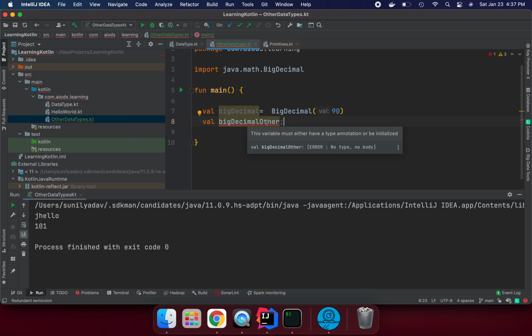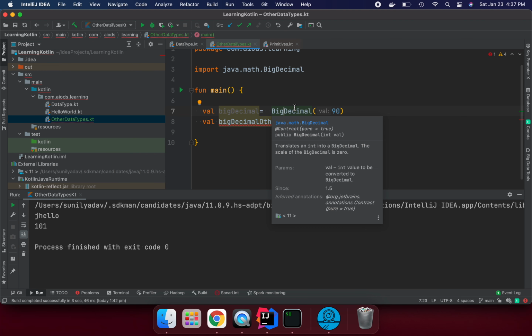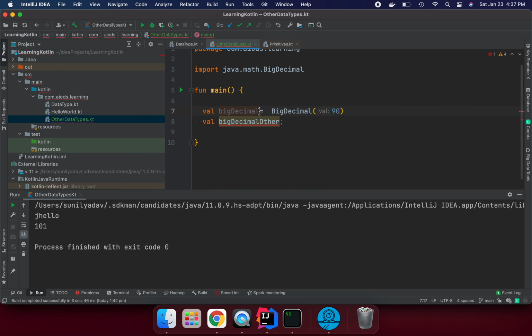In the first line, number 7, we are saying, hey, this is big decimal, so the compiler knows you are declaring a big decimal variable. But here the compiler doesn't know, so we must explicitly define it and say, hey compiler, this data type will be big decimal. Now the compiler understands this data type is going to be big decimal.